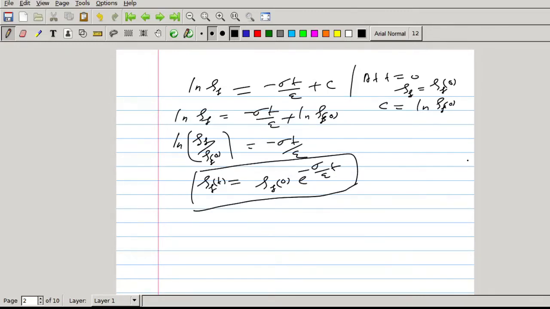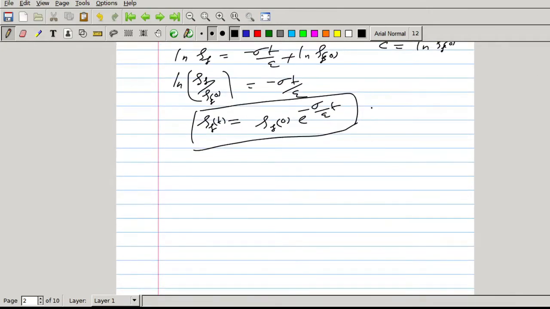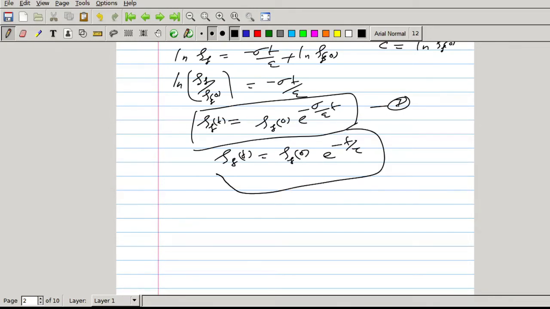This is the expression for free charge density, volume charge density, equation 7. Or I can write this equation as rho f of t equal to rho f 0 e raised to minus t by tau. This is equation number 8, where tau equal to epsilon by sigma. This is equation 9, called the characteristic time.